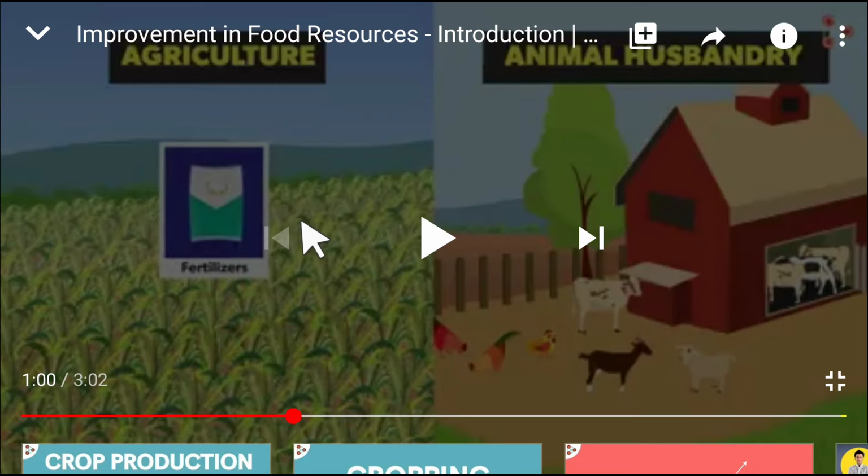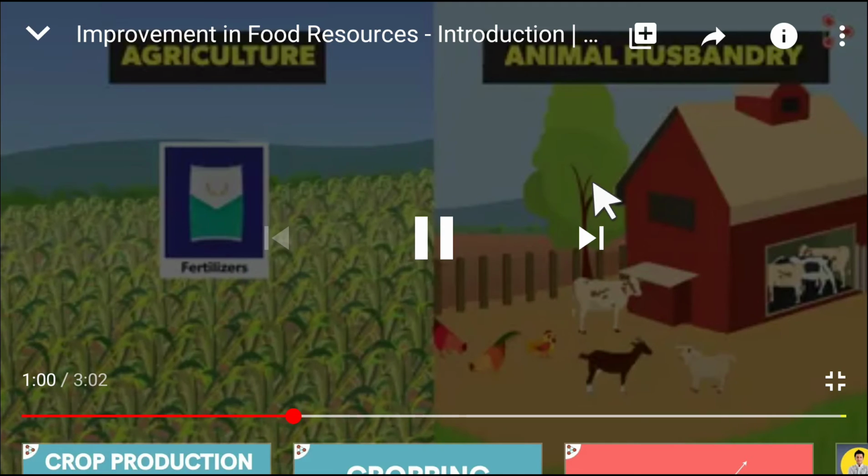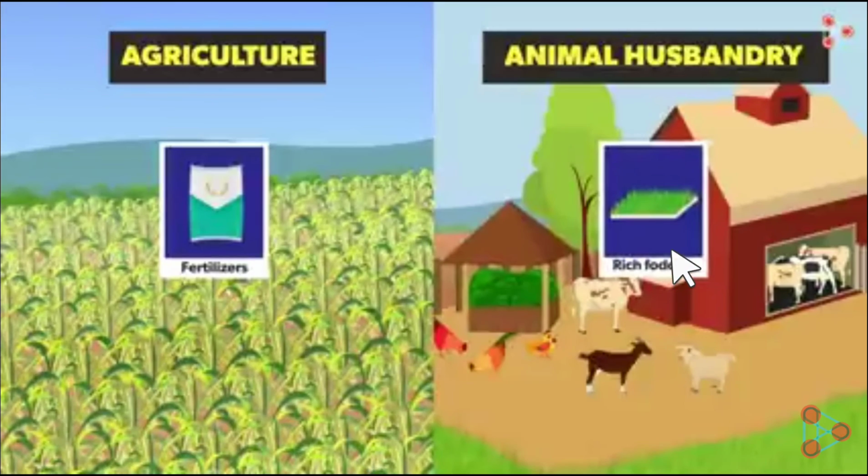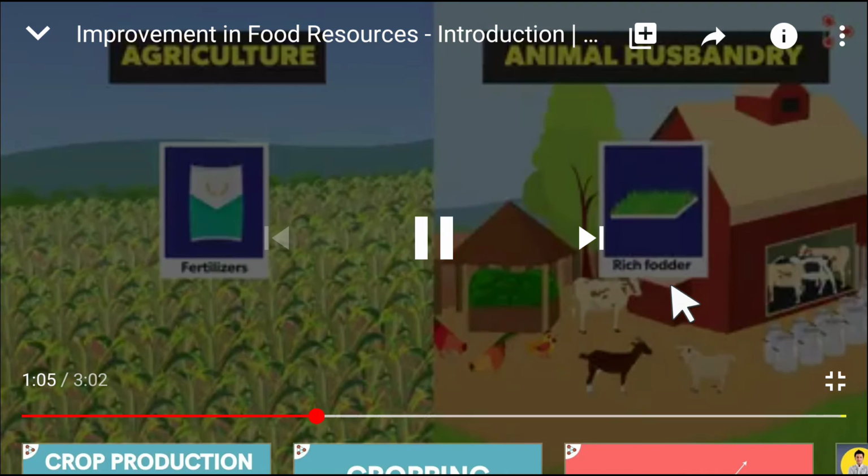For agriculture, we use several things like fertilizers, and we give our animals rich fodder. Why? With better fertilizers, the yield of the crop would be more, and with rich fodder, animals would be healthy and better quality animal products would be available.